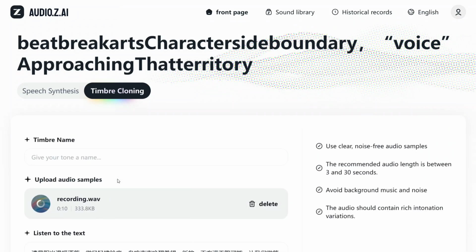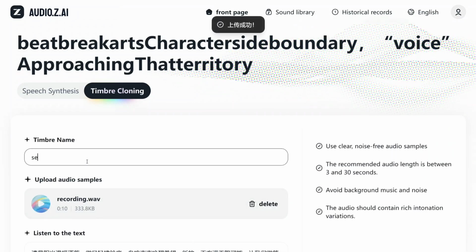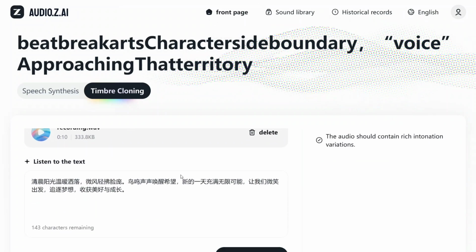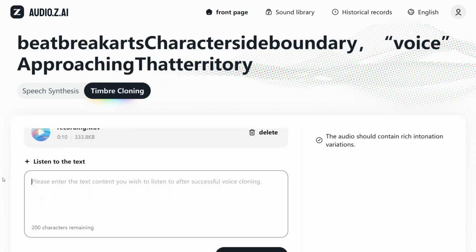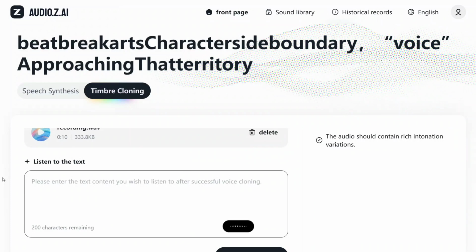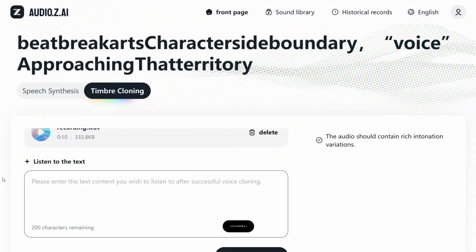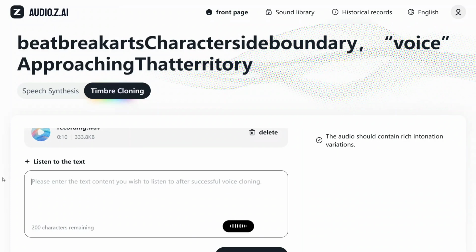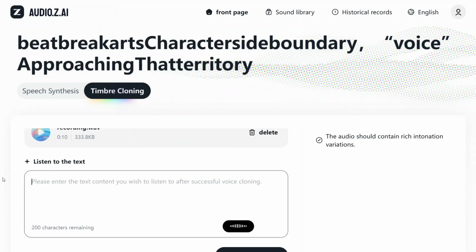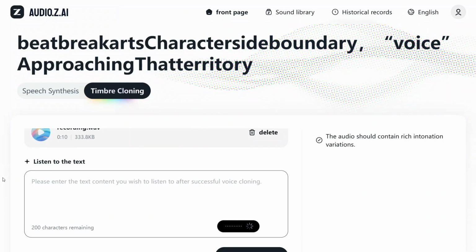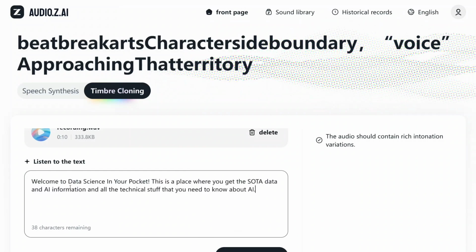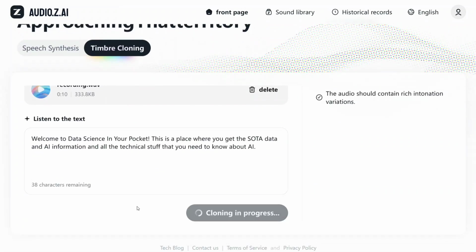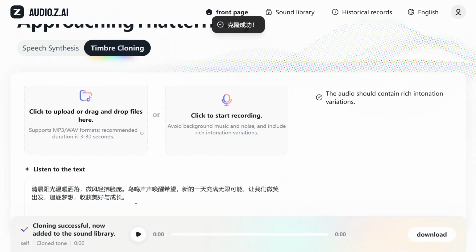So I think I'm able to upload my sample, give it a name, self, and then let's provide a text. Welcome to Data Science in a Pocket. This is a place where you get the SOTA data and AI information and all the technical stuff that you need to know about AI. So I think I uploaded a sample of mine. I've given it a text. Now let's start cloning. Cloning is in process.